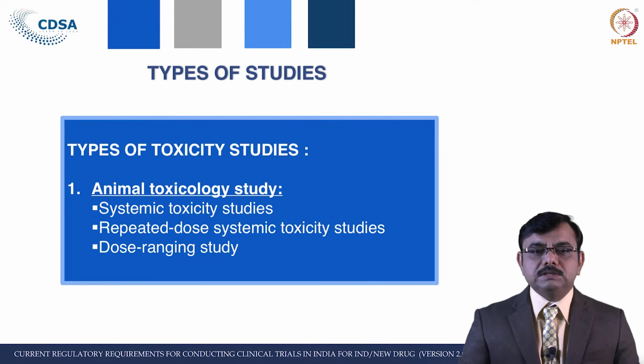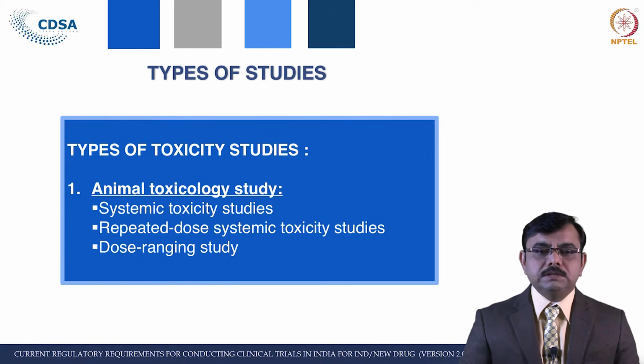These are the studies which I have mentioned here in the slides, required to be conducted depending on the nature of the drug and the phase of the clinical trial. Different types of studies are required. Let us have a look at the animal toxicological studies. So, these are the systemic toxicity study, repeat dose toxicity study, in that single dose and multiple dose are also there.